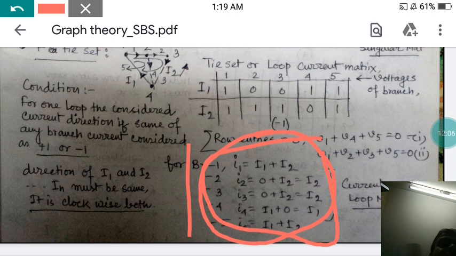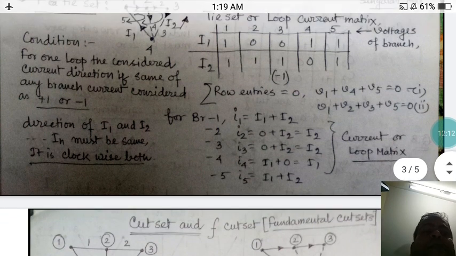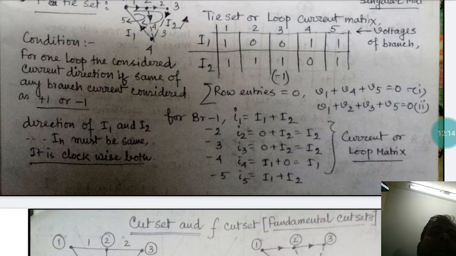So this particular matrix is often called the current matrix or loop matrix. Somebody says current matrix, somebody says loop matrix. So direction of I1 and I2 must be same.